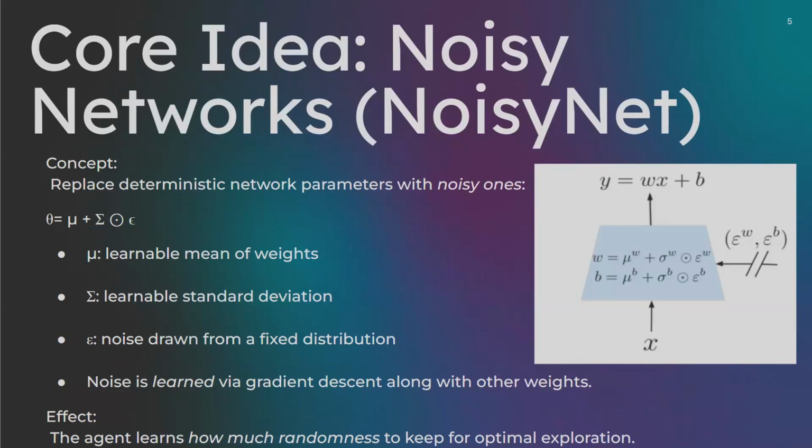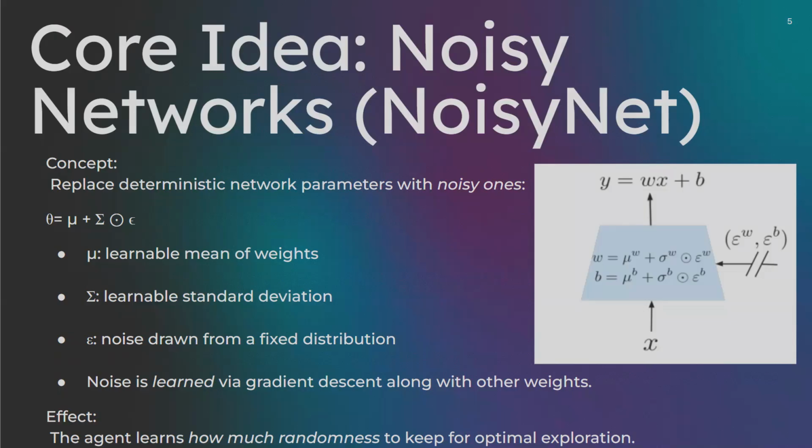So looking at the core idea behind noisy networks, the main concept is to replace the fixed deterministic weights in a neural network with noisy weights. So you can see the formula here. Each parameter theta is defined as mu plus sigma times epsilon. Here mu represents the learnable mean of the weight, sigma is the learnable standard deviation that controls the amount of noise, and epsilon is the random noise drawn from a fixed distribution.